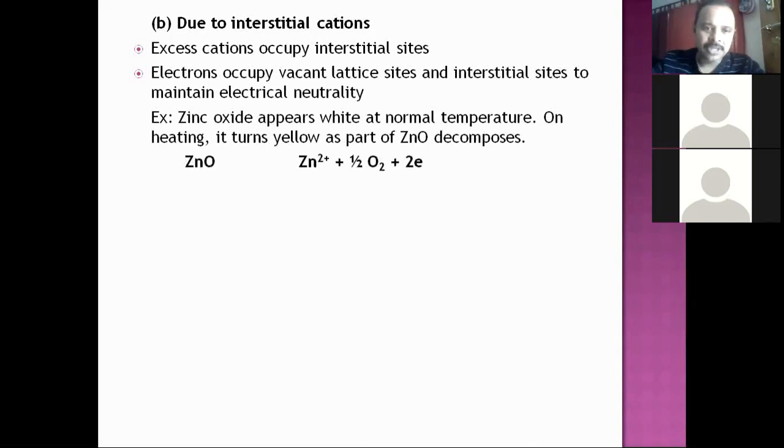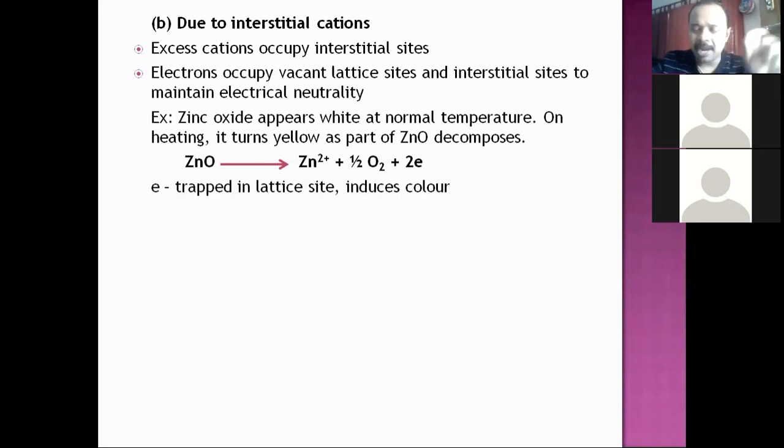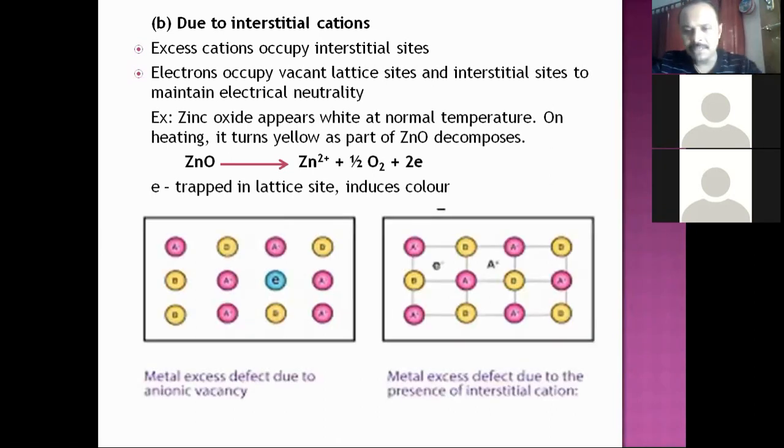Now the equation that indicates decomposition: zinc oxide when heated gives Zn2 plus. Of course, even in zinc oxide, it's Zn2 plus only. But oxygen escapes out, releasing the electrons. Those electrons will be trapped. Electrons get trapped in the lattice site and induce color into the system. This picture represents both types: the metal excess defect due to anionic vacancy and the metal excess defect due to interstitial cations also.